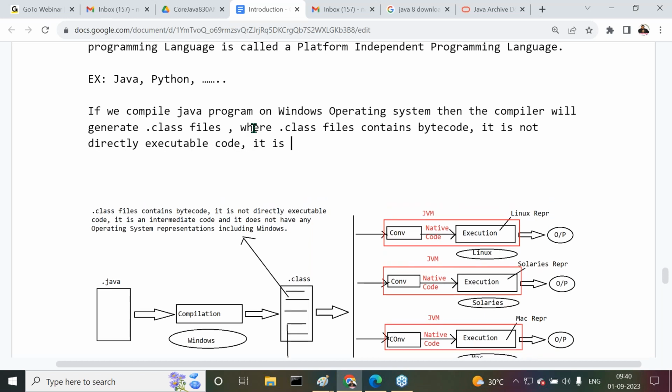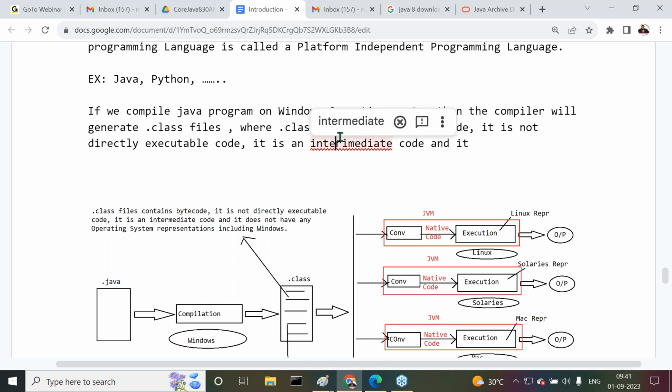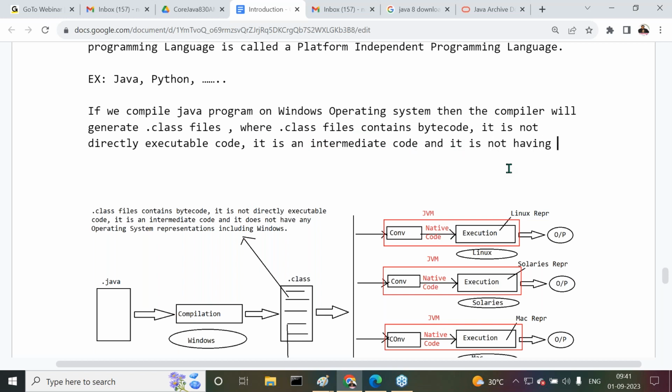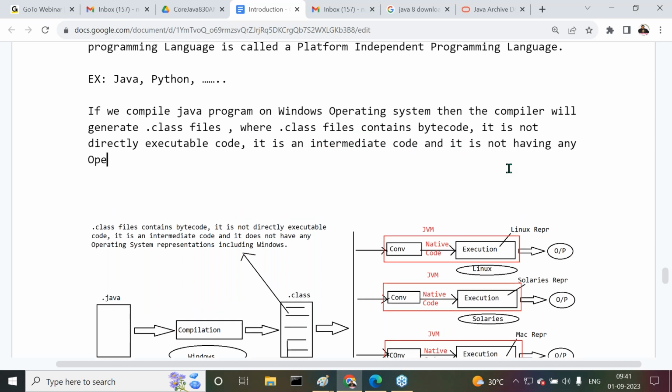It's an intermediate code, and it does not have any operating system representations, including Windows.